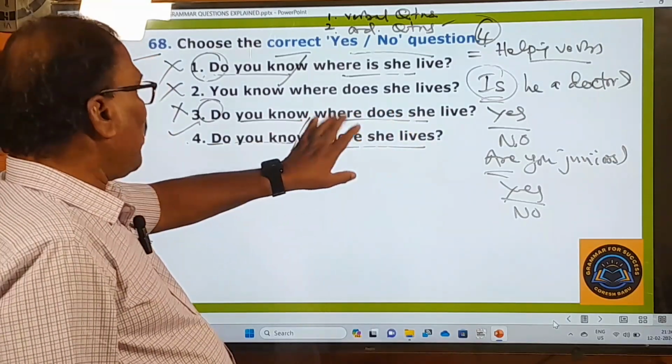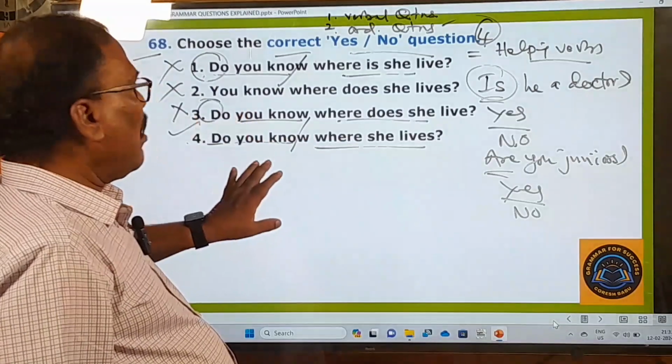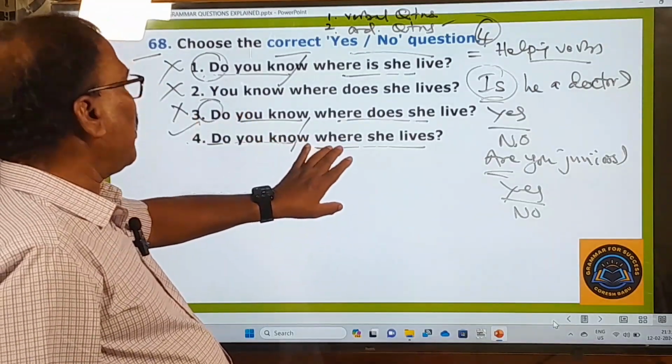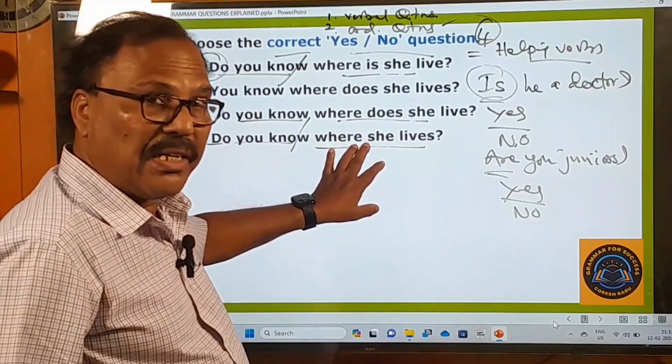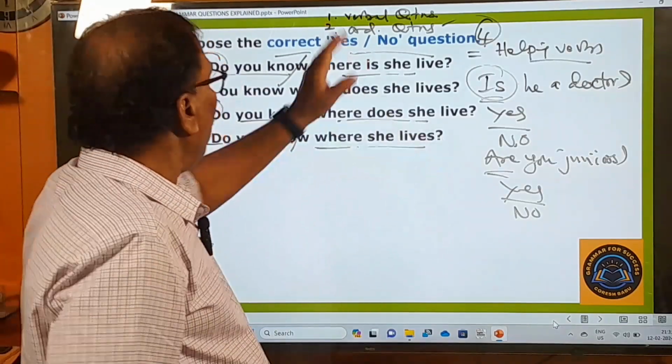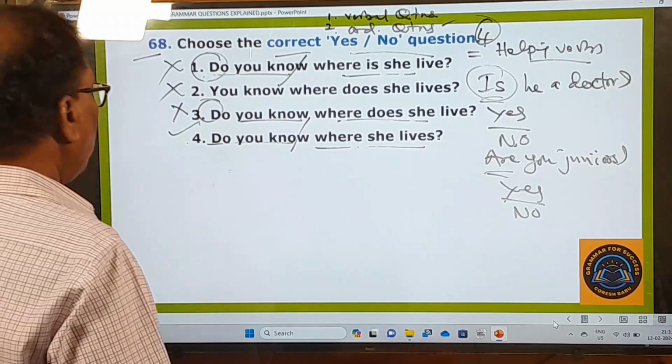That's why this part is wrong and this sentence is wrong, and here this is right, because after "do you know", after this question there must be the right sentence. Okay, do you know where she lives? Okay, this is the 68th question. Now let's move on to the next question.